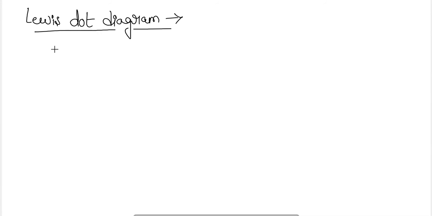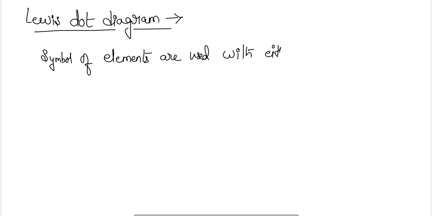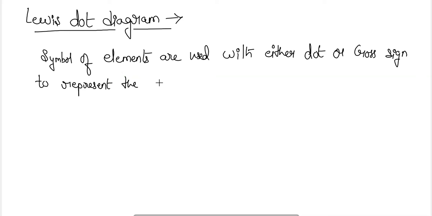Okay. So in the Lewis dot diagram, the symbols of elements are used with either a dot or a cross sign to represent the number of valence electrons in that atom.